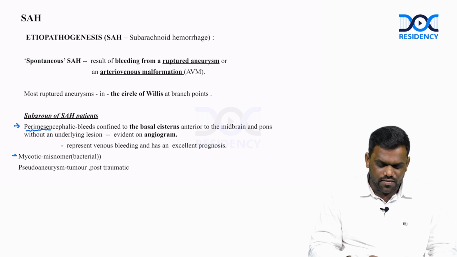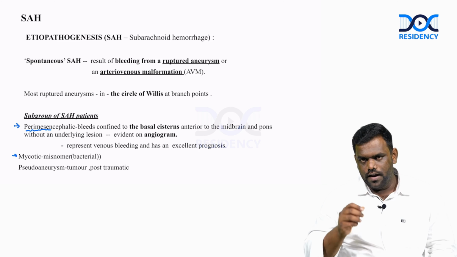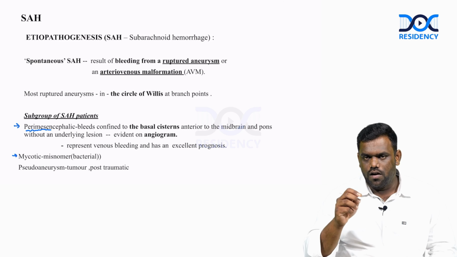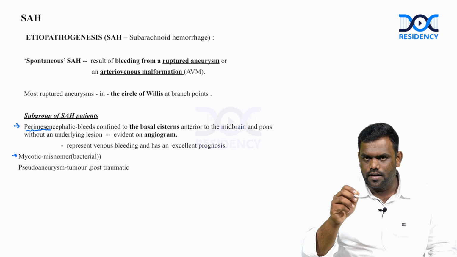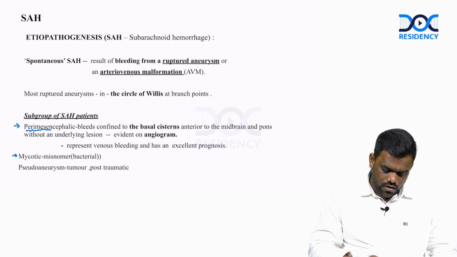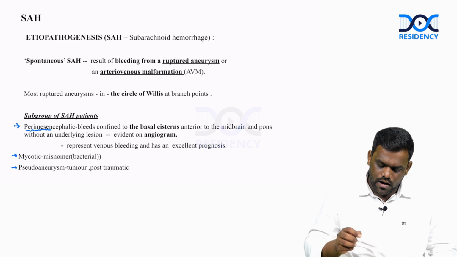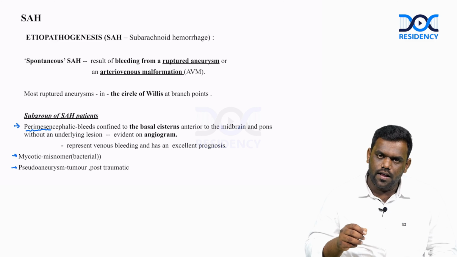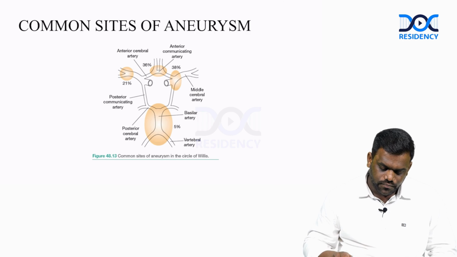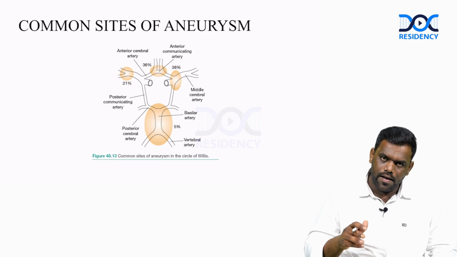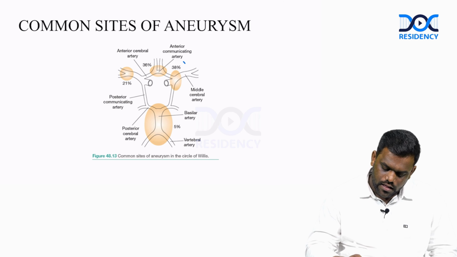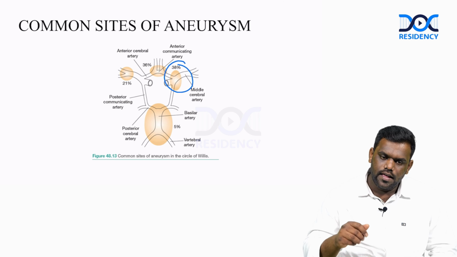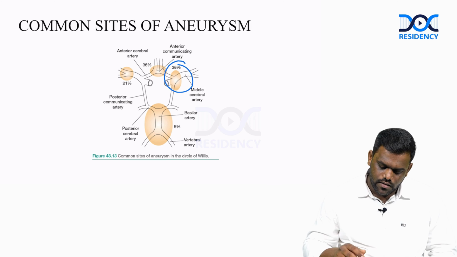And another type is called mycotic aneurysm. This name is a misnomer. It is not caused by fungal infection, it is caused by bacterial infection. There is also pseudoaneurysm in case of tumor, and post-traumatic aneurysms where there is a weakness of the wall. The common site of aneurysm, as depicted in Youmans, is the bifurcation of the MCA and ACA at 38%, which is the most common site. There are other sites of aneurysms also.